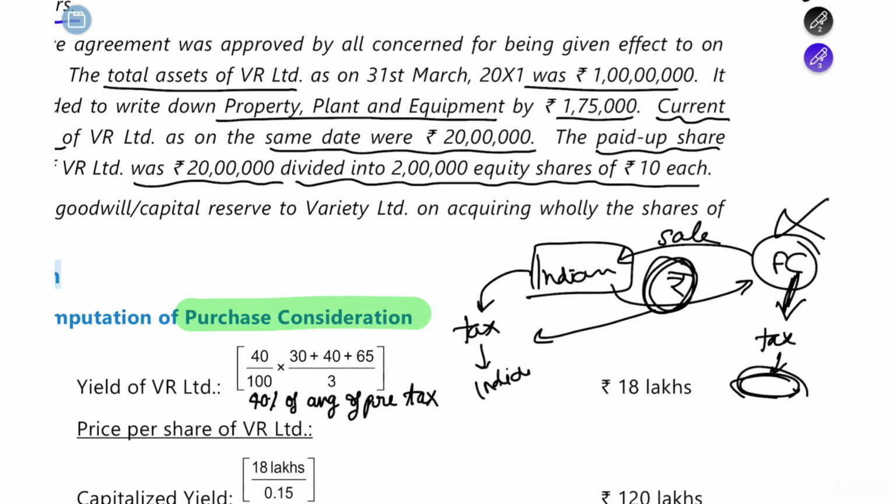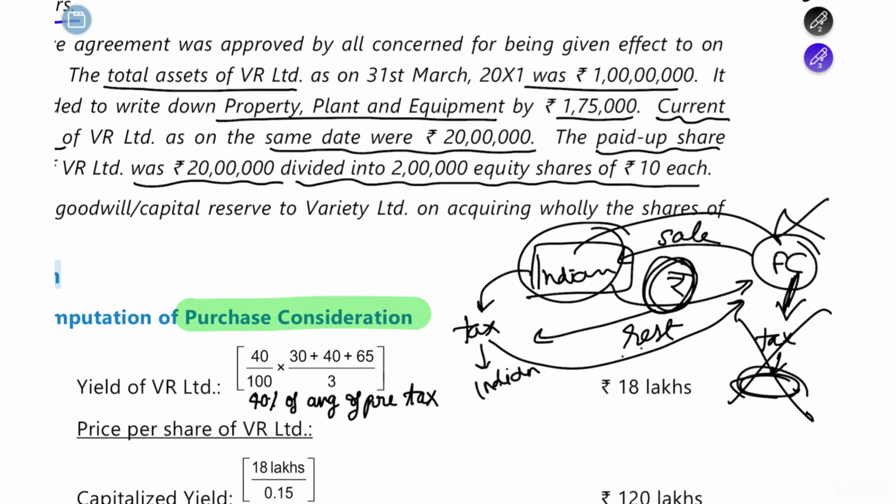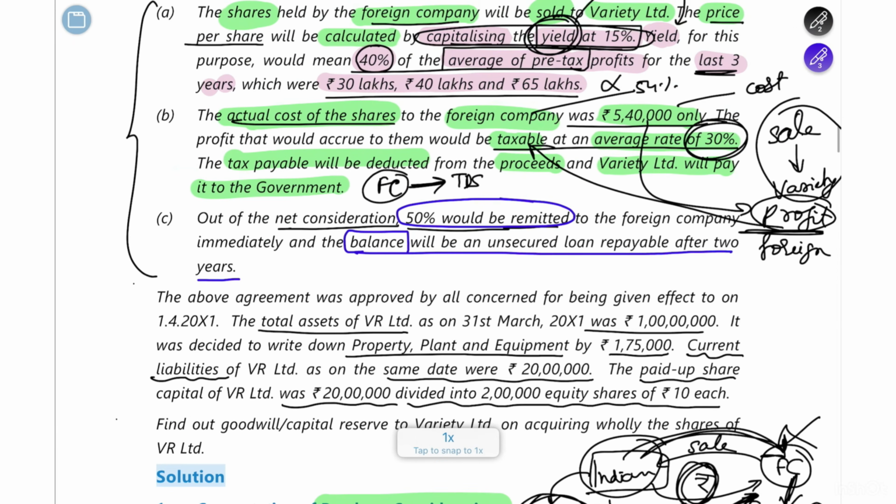Okay. And the rest of the money can then be remitted to the foreign company. So the foreign company need not directly pay the tax. The Indian company will deduct a portion and pay it as tax to the Indian government, and the rest can be remitted to the foreign company. Okay. I hope you understood this. That is what they have told here.